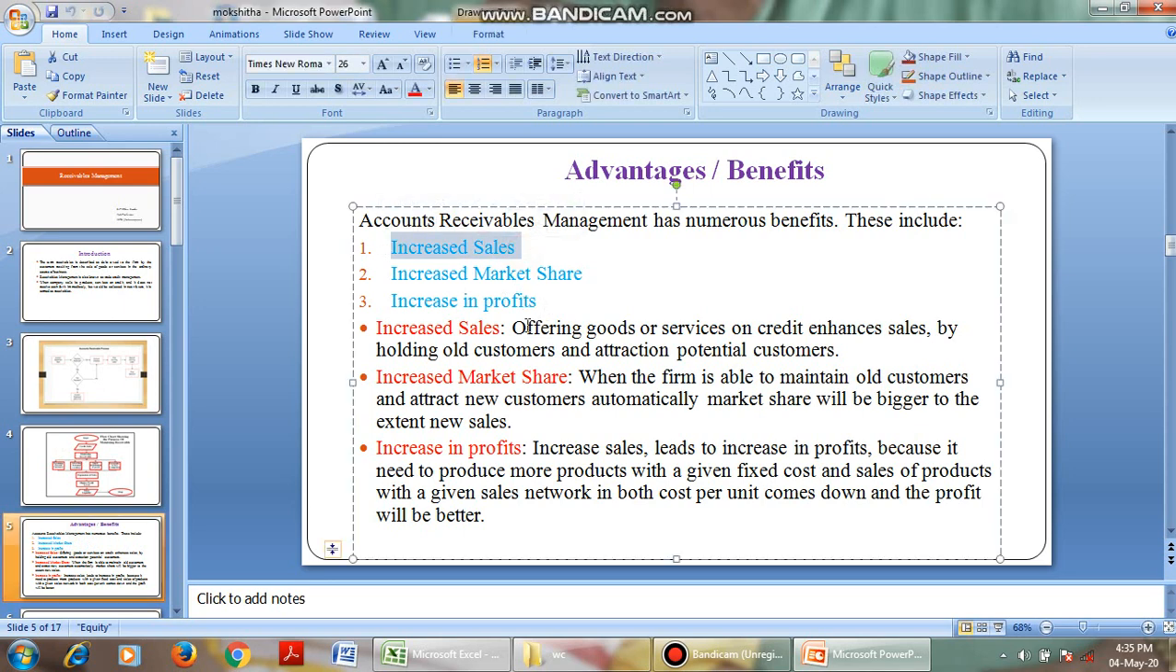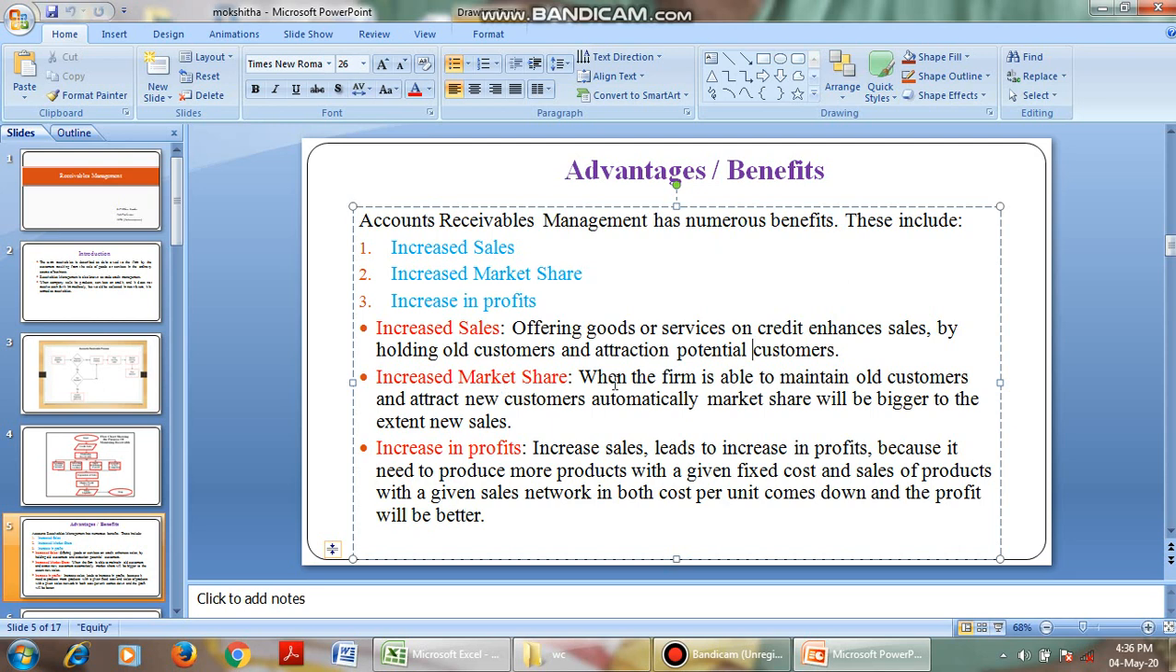Increased sales. Whenever we offer our goods on credit basis, our sales are increased. Offering goods or services on credit enhances sales by holding customers and attracting potential customers. Potential customers are those who are interested to buy our product. If we give our products on credit basis, then they are ready to buy our product. Those we call potential customers.